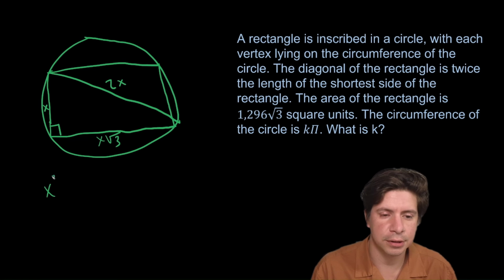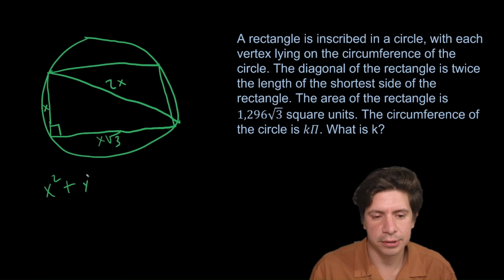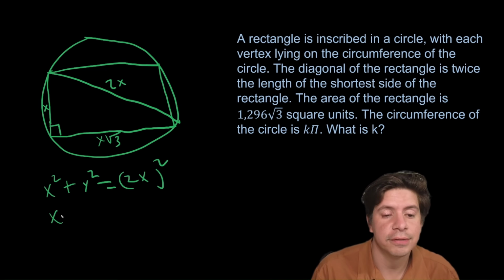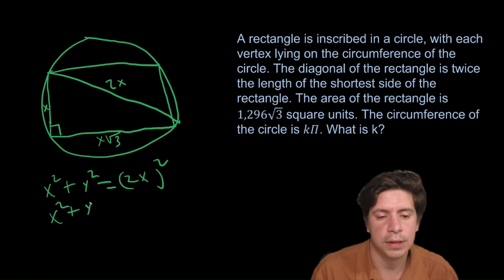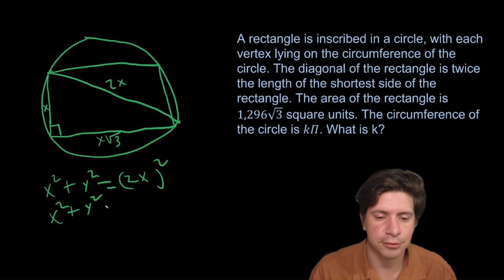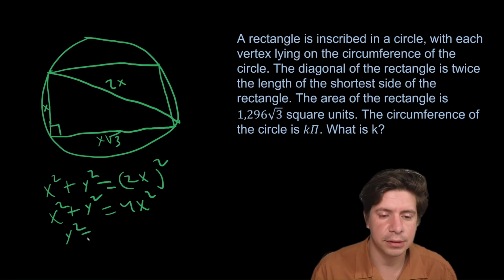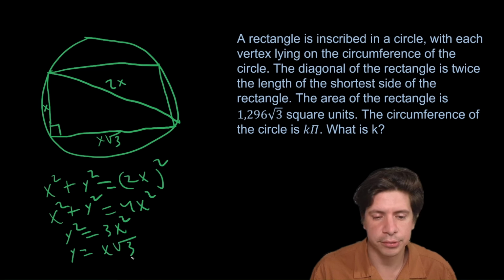So we'd have x squared plus, let's call this y squared if you didn't know that, right? Equals 2x squared. And if you do know it, just skip ahead a little bit and then get to the good part. Actually, you should just pause the video and try it on your own and let me know what you get. Equals 4x squared. We would subtract x squared and get y squared equals 3x squared, and then y equals x root 3 once you square root.